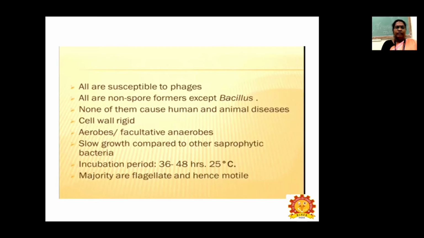Most are flagellate and hence they are able to move. I already said plant pathogenic bacteria can be classified based on flagella, and hence they are able to move from one place to another.